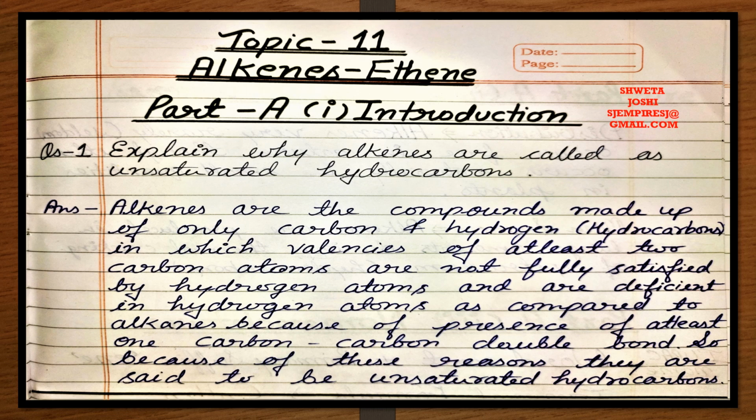Alkenes are compounds made up of only carbon and hydrogen atoms, in which the valencies of at least 2 carbon atoms are not fully satisfied by hydrogen atoms because of the presence of a carbon-carbon double bond. So because of the deficiency of hydrogen atoms as compared to alkanes, because of the presence of at least one carbon-carbon double bond, alkenes are also called unsaturated hydrocarbons.